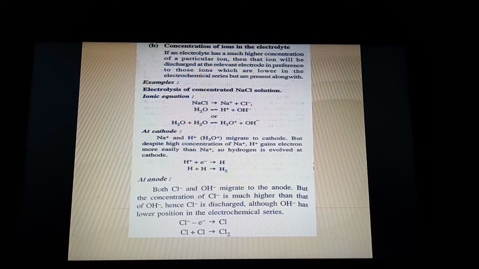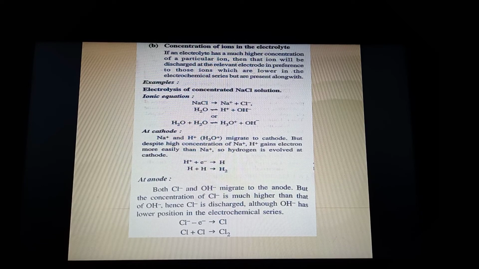Now according to the rule, preferential, H plus should go first and Na plus should go in afterwards, but here it is concentrated, so you would be thinking that Na plus will be going now, winning the race, but no. Though Na plus should have gone, it was actually observed that Na plus is far too stable compared to H plus. Though it is higher in concentration, it is still far too stable to go and accept electrons and get discharged. So though the concentration of Na plus is sufficient, this concentration rule is still not followed.